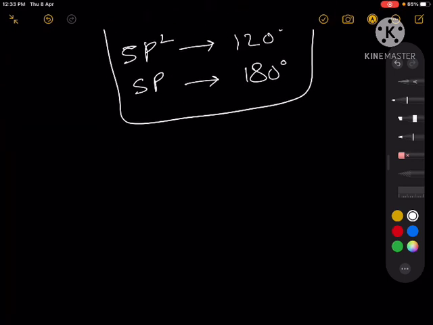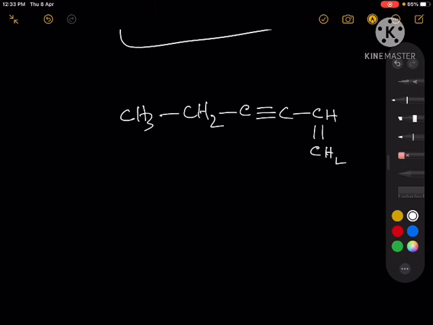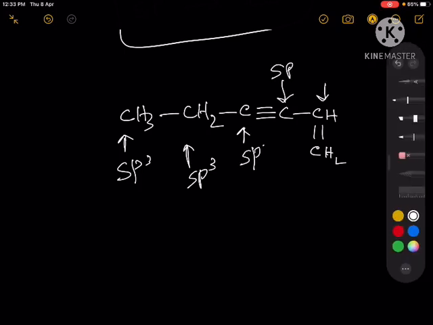Now let's say you are given a molecule like this, CH3 CH2 C triple bond C CH double bond CH2, and you have to draw the orbital diagram of this molecule. So first you have to point out the hybridization of each carbon atom. Here all are saturated carbons, so it is sp3. Here it is sp3 because of the saturated carbon. Here you have a triple bond, and in the case of a triple bond you will always have sp hybrid. Here also a triple bond, so sp hybrid. Here a double bond, so it is sp2. Here a double bond, it is sp2.